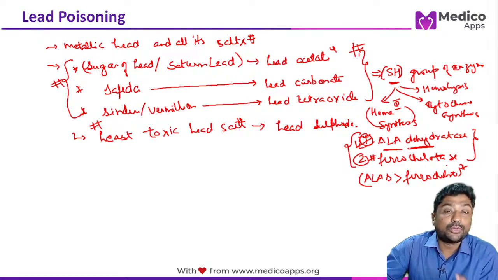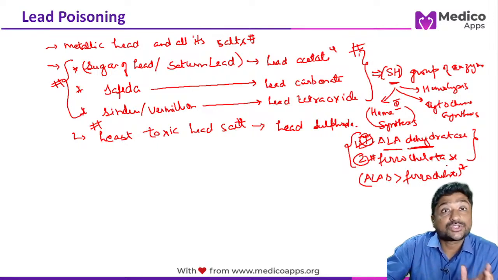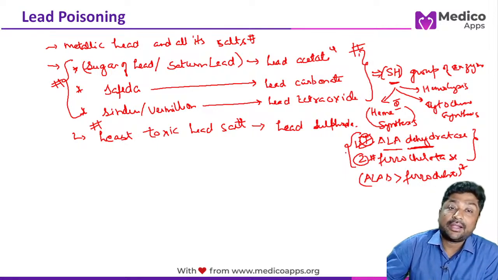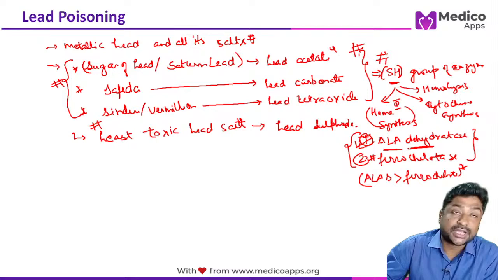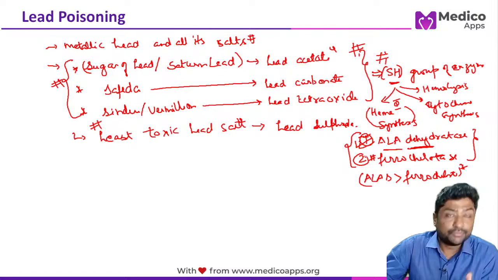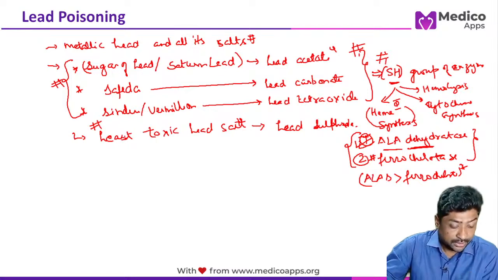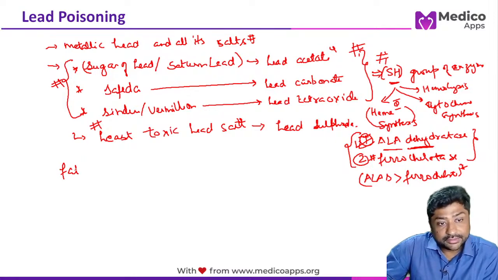So we have talked about what are the various salts of lead, and what is the mechanism of action which leads to lead toxicity, which are the major enzymes affected in lead poisoning. Now let's talk about the fatal dose.